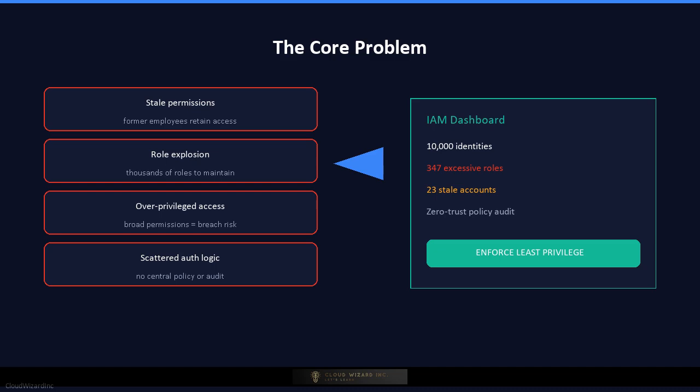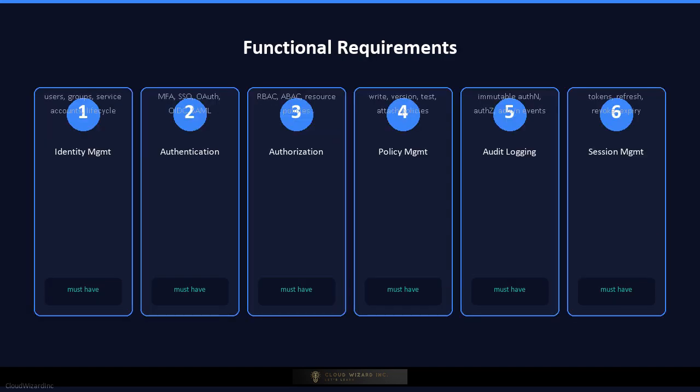The business needs a centralized IAM system that authenticates identities, evaluates policies, enforces least privilege, and produces a complete audit trail. Let's walk through the functional requirements. First, identity management. The system must store and manage users, groups, service accounts, and external identities, with lifecycle operations like create, update, disable, delete, and federation.